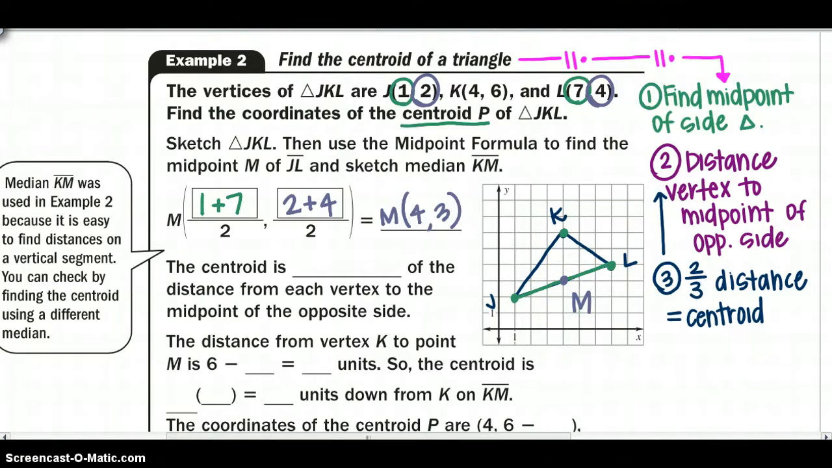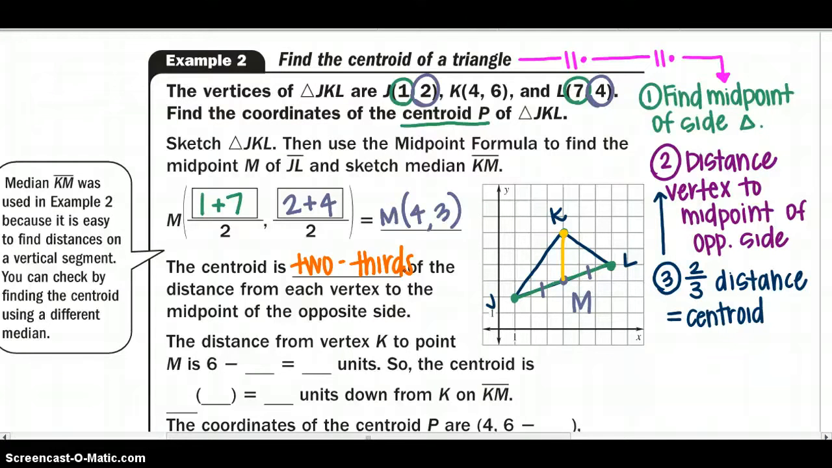So we are going to create our median by going from our vertex straight down to our midpoint M, because I know that both of those sides are equal. And we know that the centroid, point P, is going to be 2/3 that distance from each vertex to the midpoint of the opposite side.